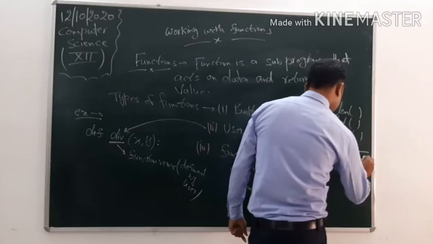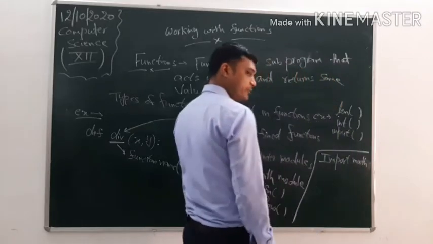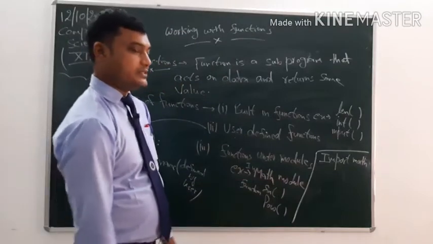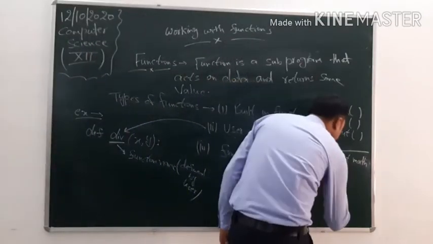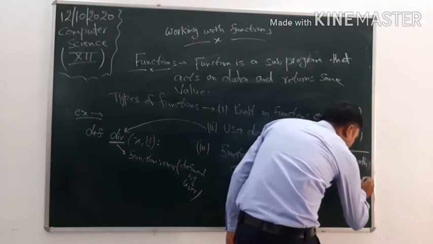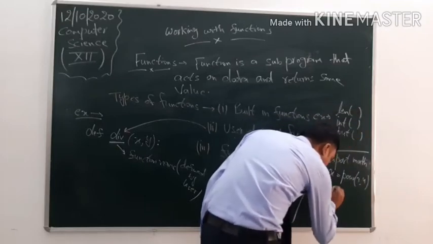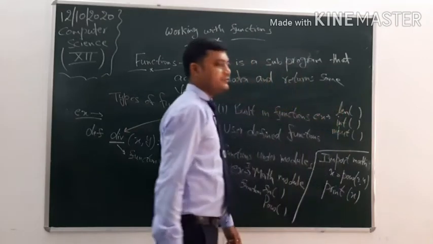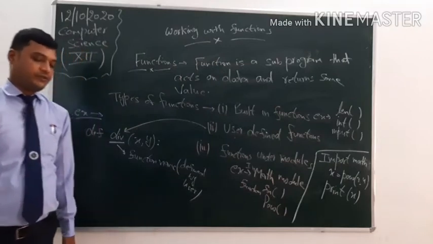The name of the module is math, import math. Then we will use the function, x = math.pow(3, 4), and then print x. You will get 3 raised to power 4 after computation.